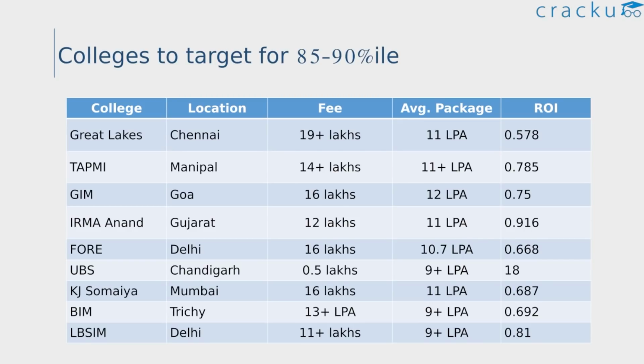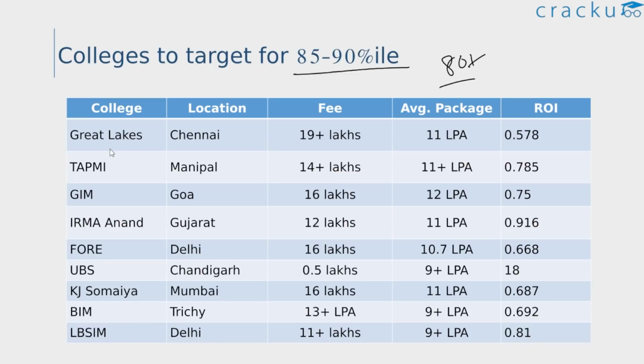And next, let's look at the colleges to target if your scores are in the range of 85 to 90 percentile. Again, some of these colleges mentioned in this list and in the coming slide, there can be some overlap. Some colleges can be there on this list, or they can be on the other list as well. That is in the 80 plus range. So as mentioned earlier, these cutoffs vary. And if you have a very good profile, maybe you can get the call with a slightly lesser cutoff as well.